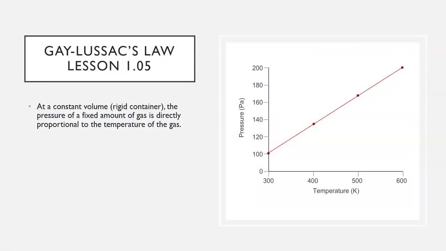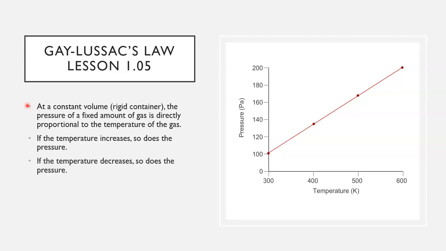All right, so Gay-Lussac's law, lesson 105. At constant volume, the pressure of a fixed amount of gas is directly proportional to the temperature of the gas. If the temperature increases, so does the pressure. And if the temperature decreases, so does the pressure. In other words, if one goes up, so does the other, right? If one goes down, so does the other.